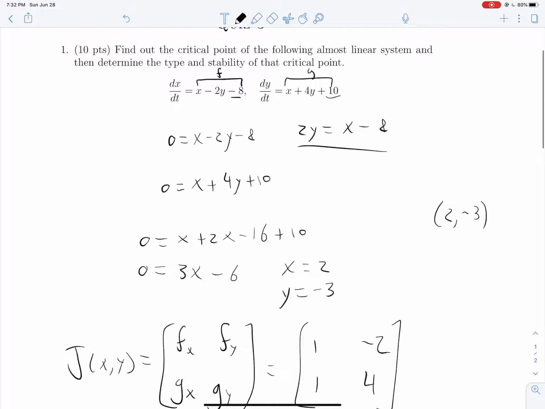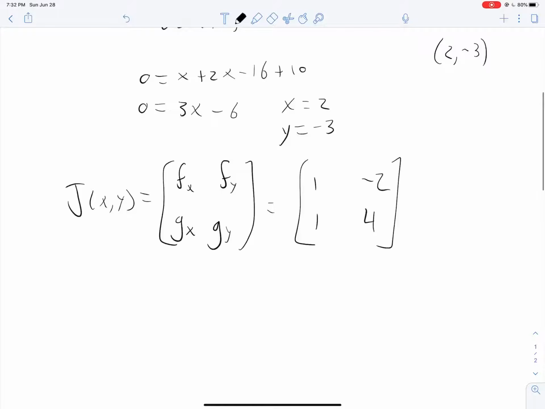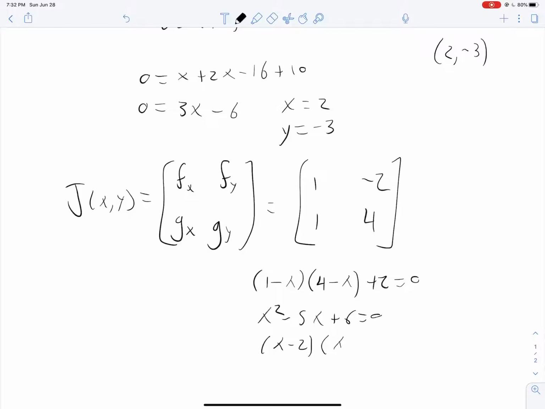It's like we took this system and just got rid of the 8 and the 10, because if we set up x prime equals this times x, we get exactly those equations without the constants up there. So let's find our eigenvalues, and then we will be done. We have (1 minus lambda)(4 minus lambda) plus 2 equal to 0. Lambda squared minus 5 lambda plus 6 is equal to 0. (Lambda minus 2)(lambda minus 3) is equal to 0. So lambda is equal to 2 and 3.